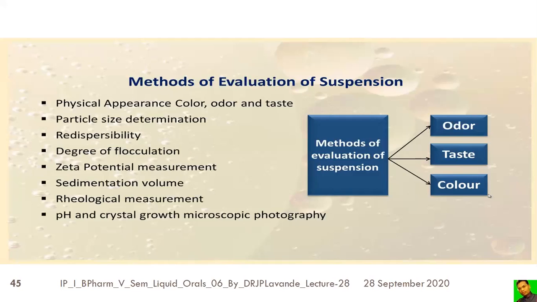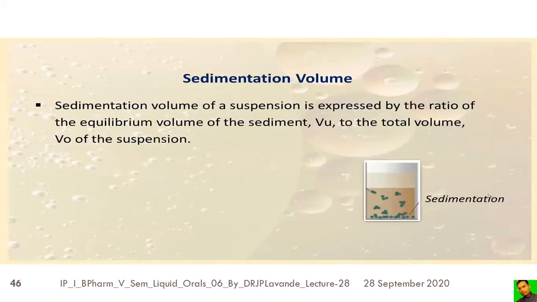The next method is the particle size determination. With the help of various methods, we can go for determining the particle size, the redispersibility, then the degree of flocculation, zeta potential measurement, sedimentation volume, rheological measurement, pH, and crystal growth by microscopic photography. All these are the evaluations for the suspensions.